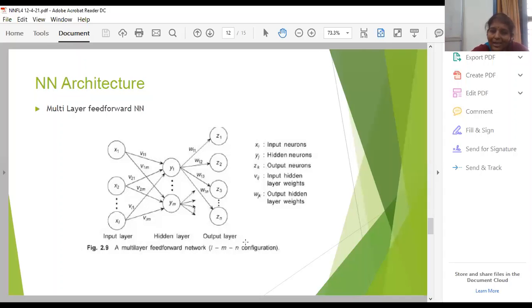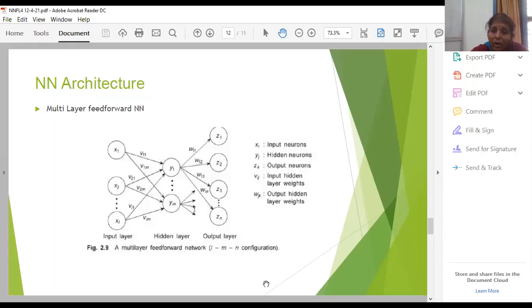You call this the L-M-N configuration: a multi-layer feed-forward network whose configuration is L, M, and N. Suppose you have 3 input neurons, the intermittent or hidden layer neurons are 2, and your output neurons are again 3.